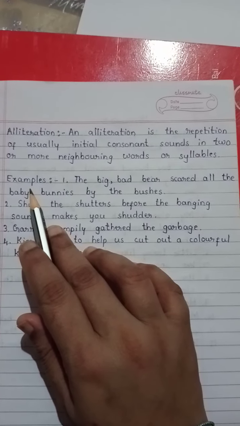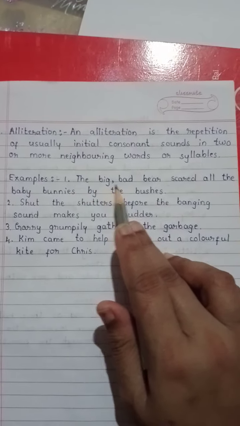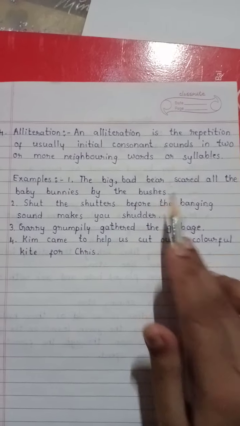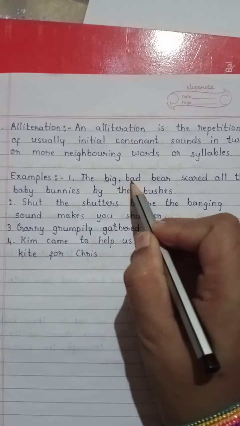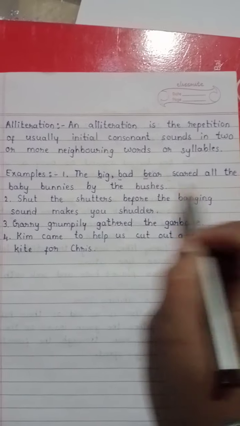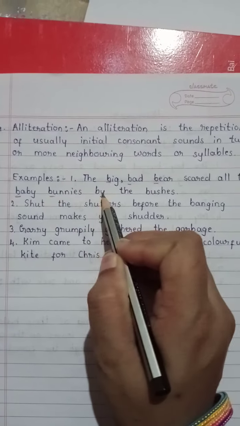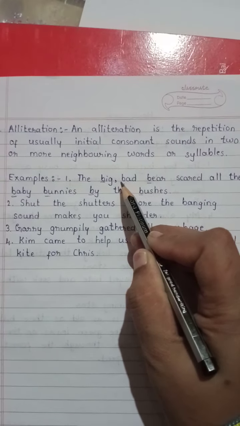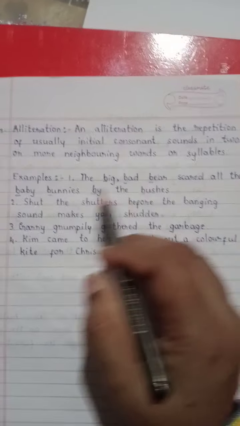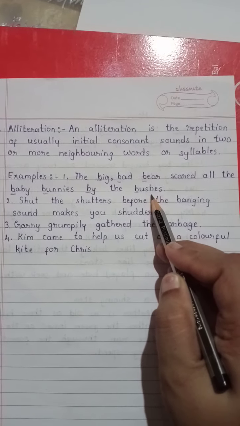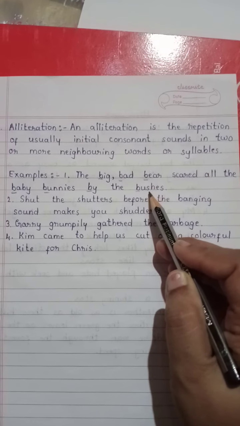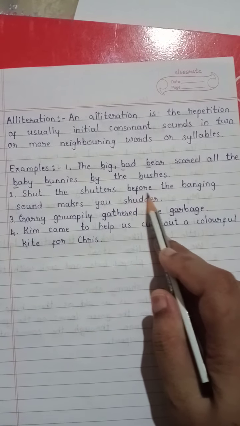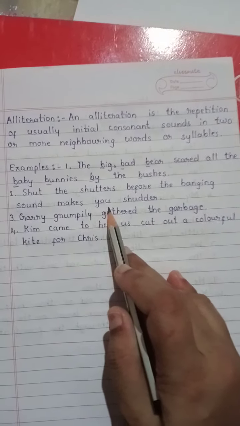For example, children, see here: the big bad bear scared all the baby bunnies by the bushes. The consonant sound b is repeated in this example. So this is an alliteration. Next example: shut the shutters before the banging sound makes you shudder.